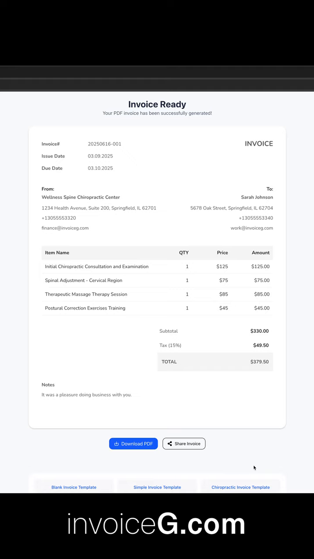We also have two buttons. We can share it by clicking Share Invoice and sending a download link. But in our case, we'll simply download the PDF invoice. All done. Let's open the PDF invoice and check the result.